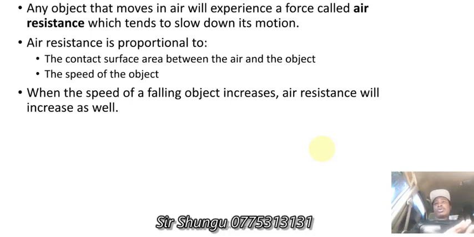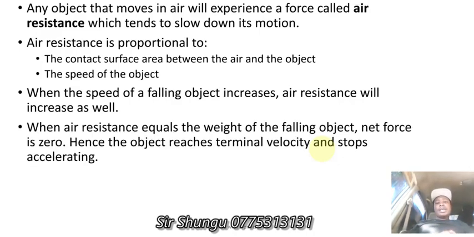You can imagine for the hammer and the feather there's going to be different contact surface areas. When the speed of a falling object increases, air resistance will increase as well. It is directly proportional to the speed of the falling object.